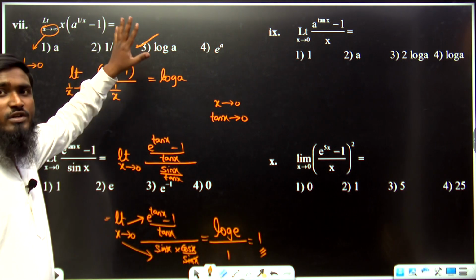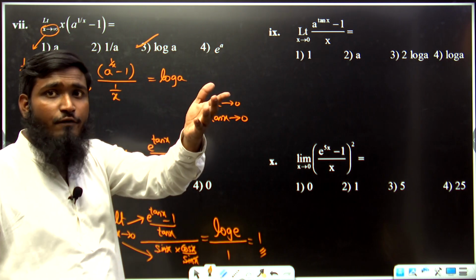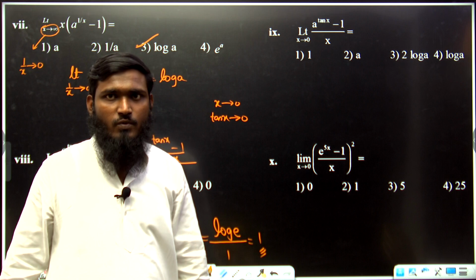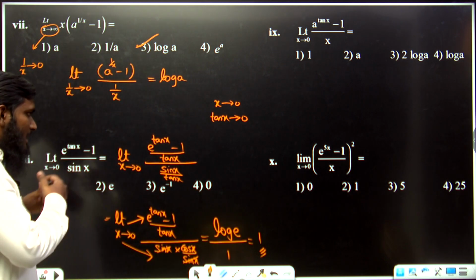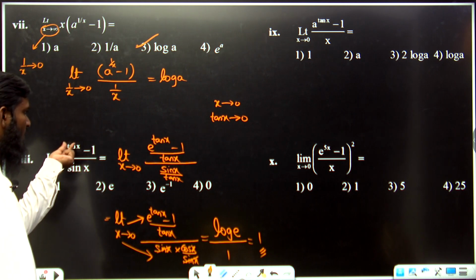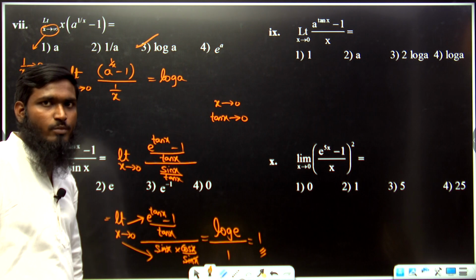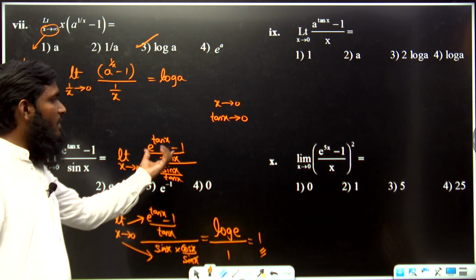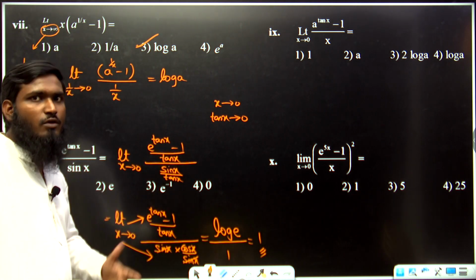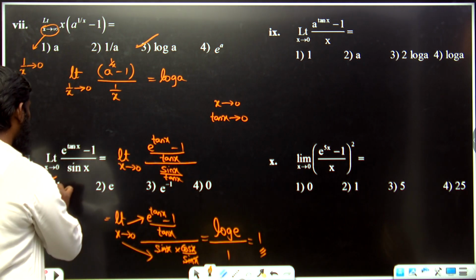In the previous ECET questions, direct questions were asked. But for a somewhat advanced level I have taken this question also. Simple question: whatever the power we are having over here, compulsorily in the denominator the same function should be there. If we are not having it, then we have to use the dividing concept. Okay, so we are getting the answer as 1, so let us go with option number 1.